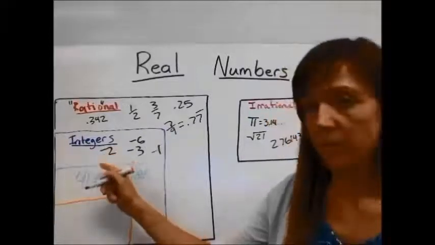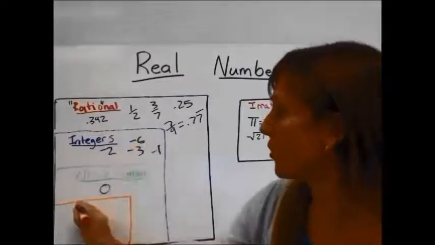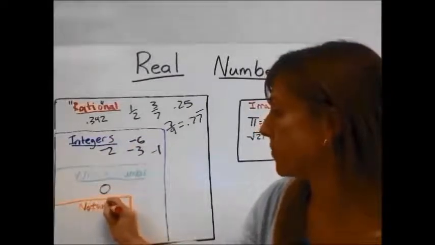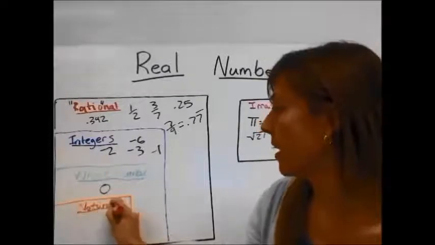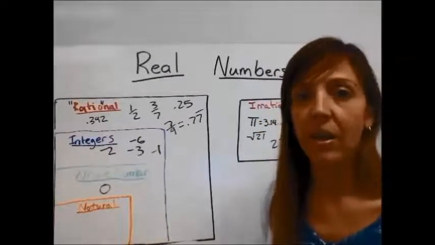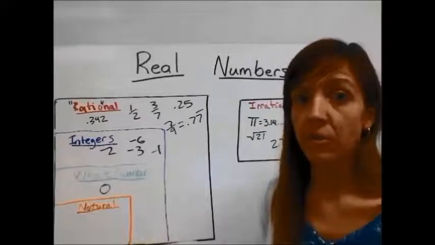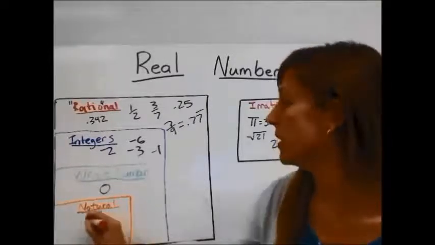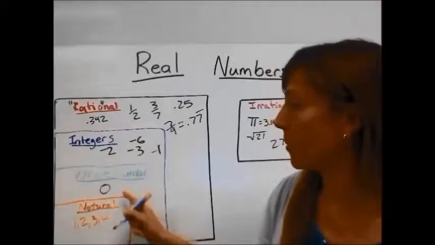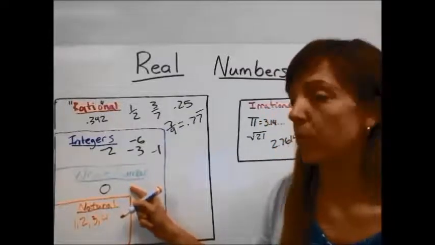Natural numbers are also integers, and natural numbers are also rational. Natural numbers are numbers that you naturally count as a child. When you start counting, you count 1, 2, 3, 4, and those are your natural numbers. Natural numbers are whole, so they're part of this category.